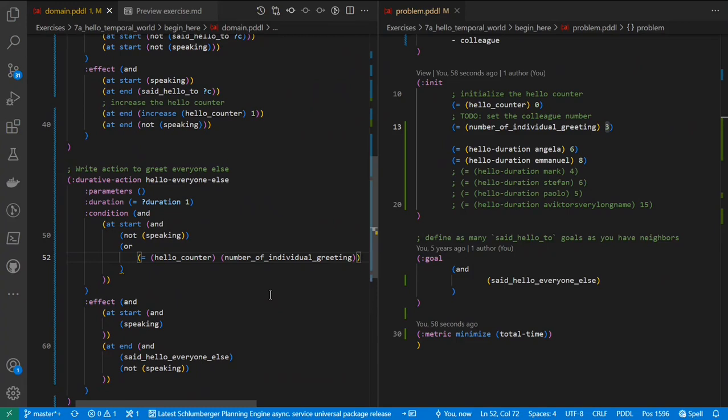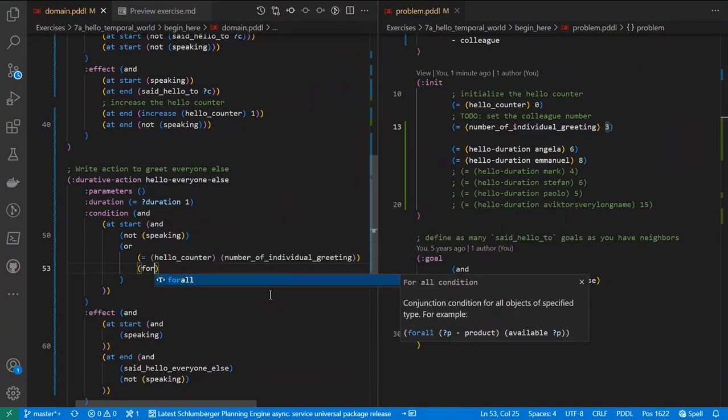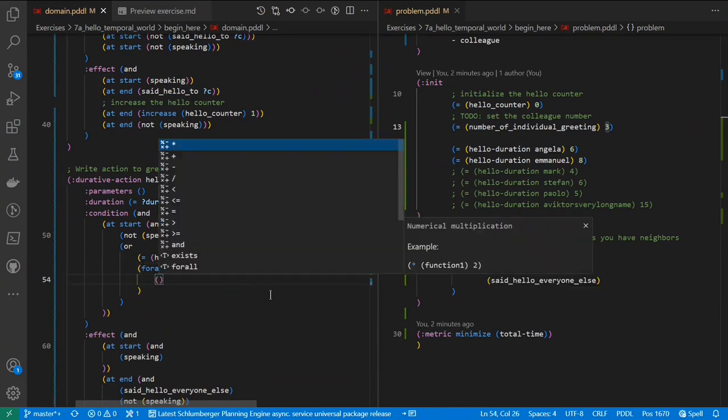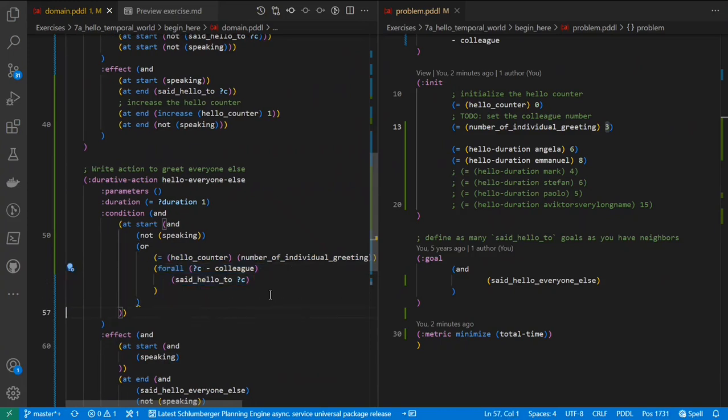So how do we say that we've greeted everyone? Well, again, we can use the for all condition, perhaps. So for all colleague, all of them said hello to colleague. So now we have a disjunction of greeting everyone up to the limit, or just greeting everyone that is there, and that requires a disjunctive precondition.